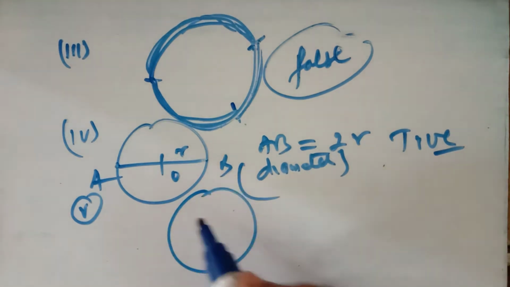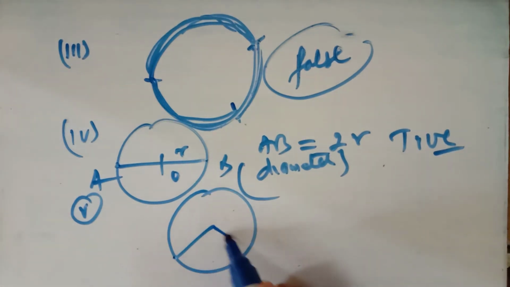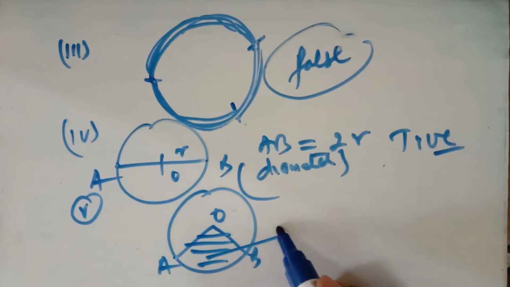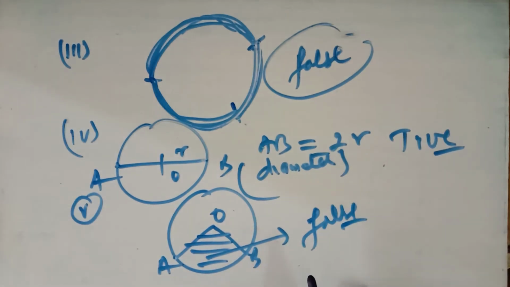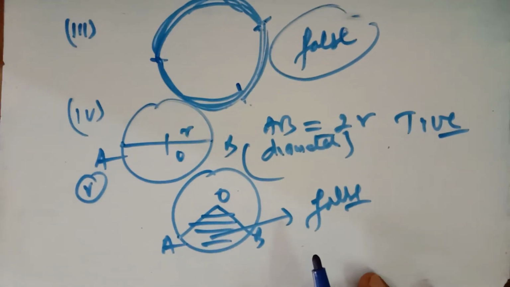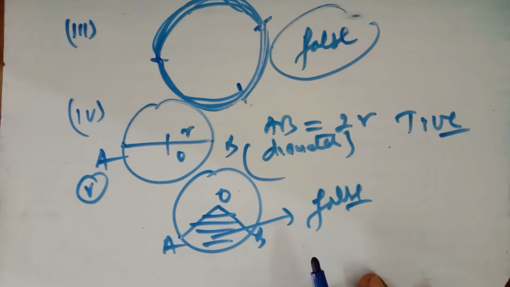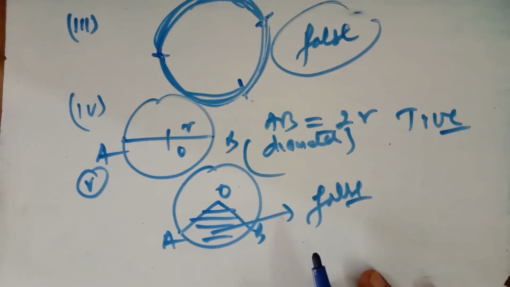corresponding arc. Sector, what is a sector? A sector is a region between the two radii of the circle. So it is false, because it is saying that it is a region between the chord and the circle. So you write that a sector is the region between the two radii of the circle. So it is false.